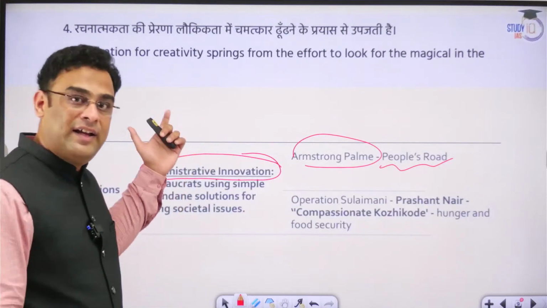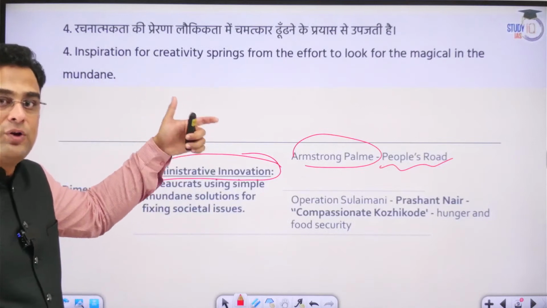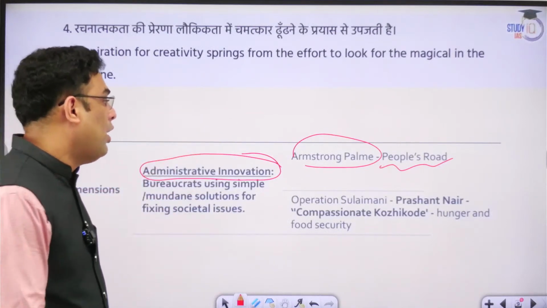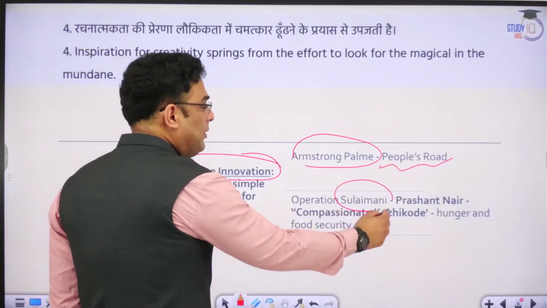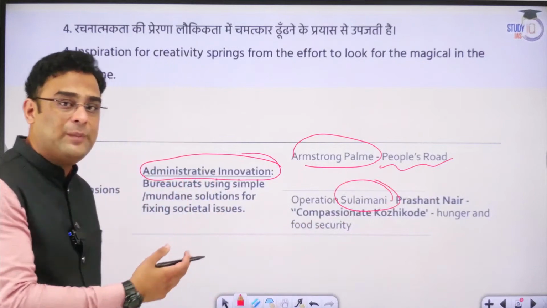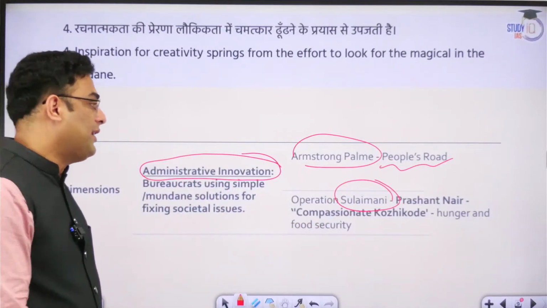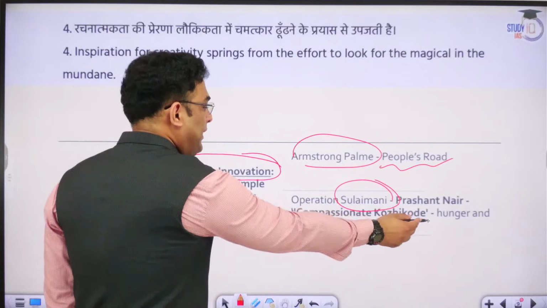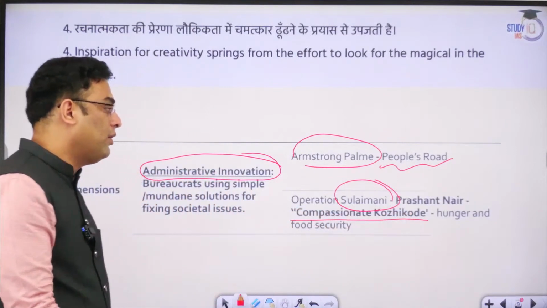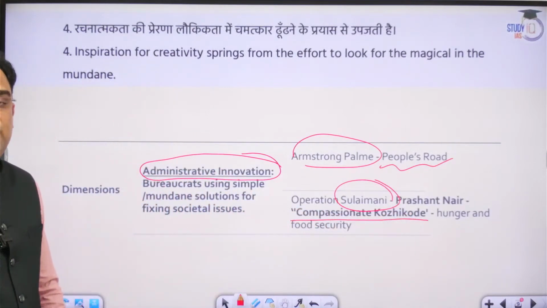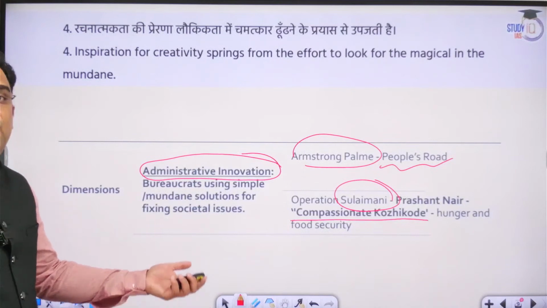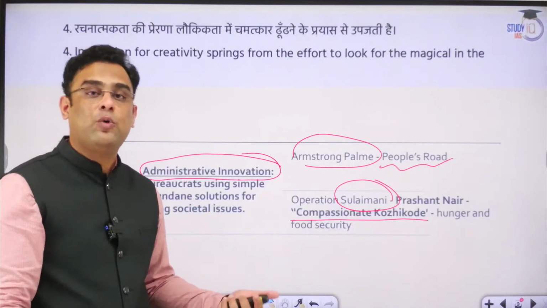So that creativity stems out, or springs out, of that new look. Operation Sulaimani, another example from administration. The famous district magistrate Prashant Nair started this campaign called Compassionate Kozhikode, or Operation Sulaimani, where people would not be allowed to go hungry.